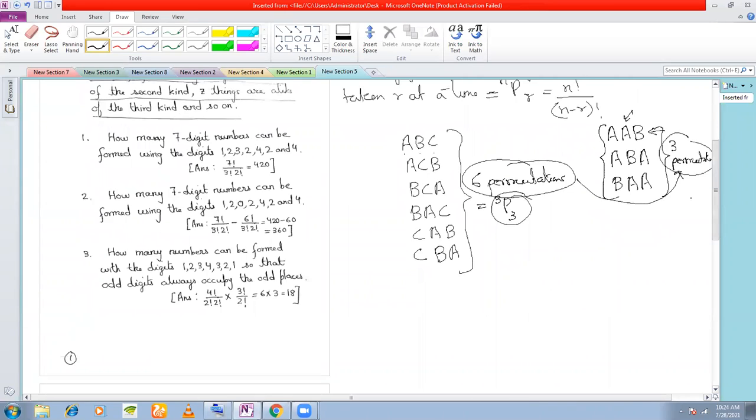So 3P3 is nothing but factorial 3, right? There are three things, so we are arranging in 3P3 ways. This is okay. But because these two people are same, these two things are identical, we have to divide this by factorial 2, because these two identical things can be arranged among themselves in factorial 2 ways. So therefore, you are getting this as 3. That is factorial 3 by factorial 2, which is equal to 3. Understood?